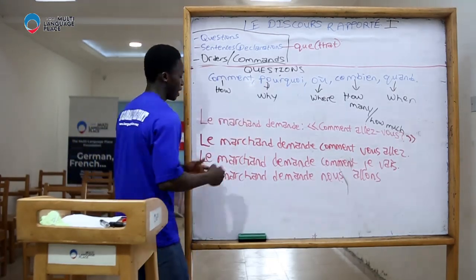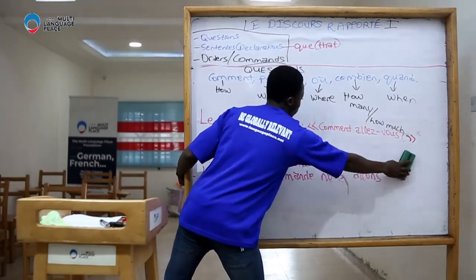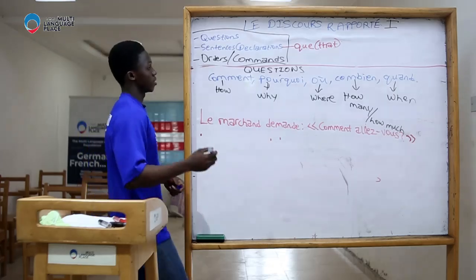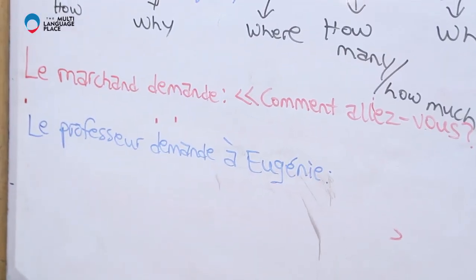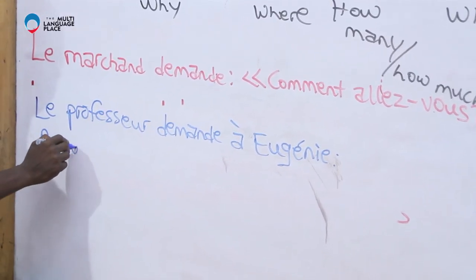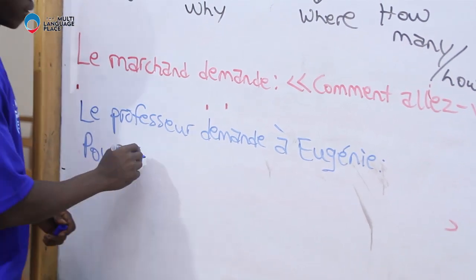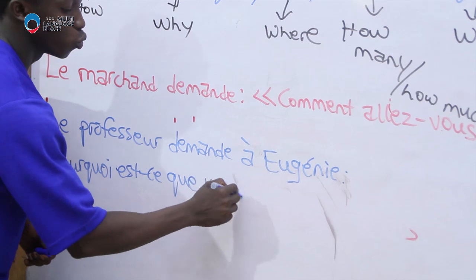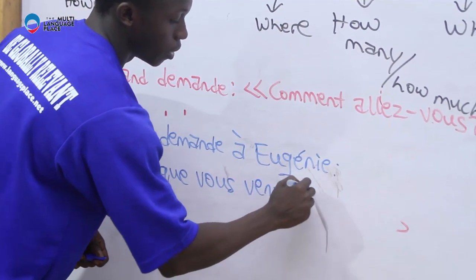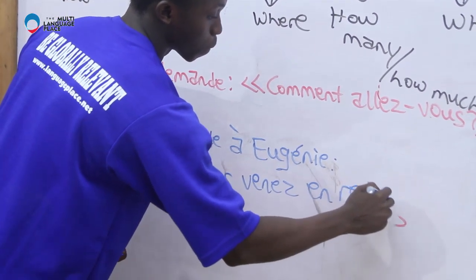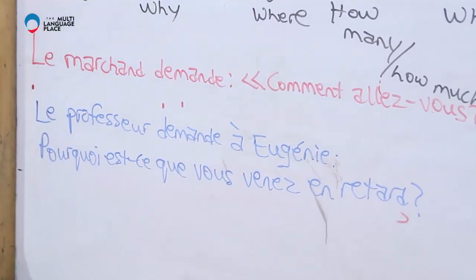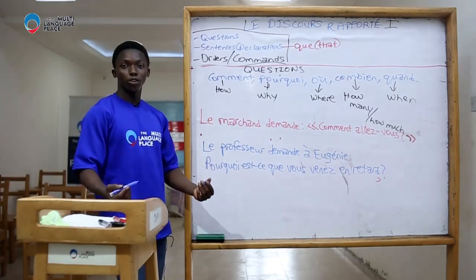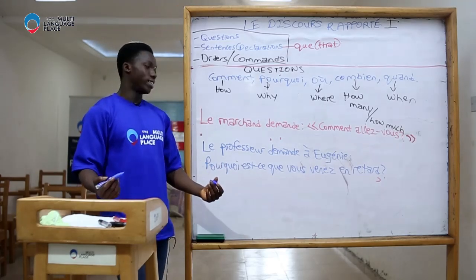So let's see another adverb. I can say, le professeur demande à Eugénie pourquoi est-ce que vous venez en retard? Pourquoi est-ce que vous venez en retard? That is, why are you coming late?